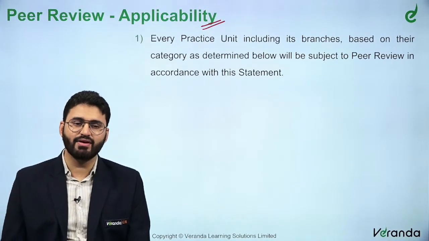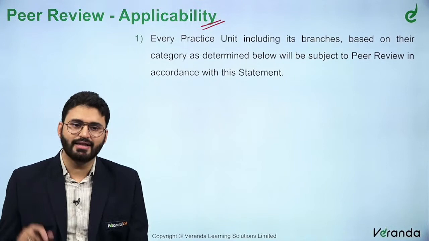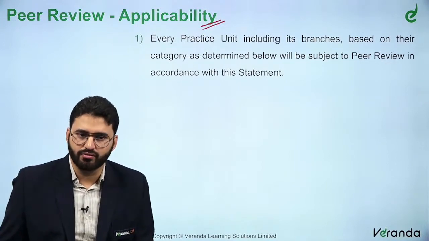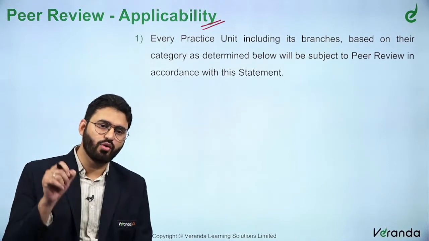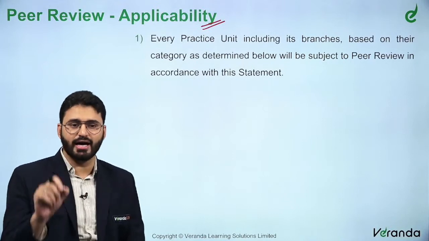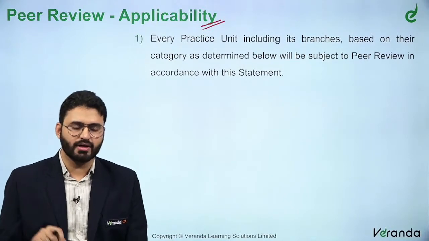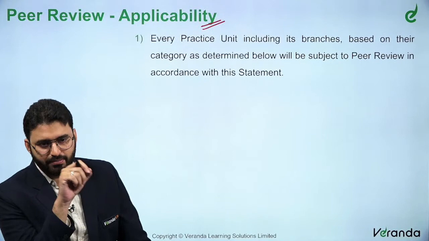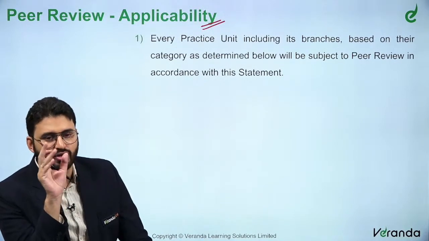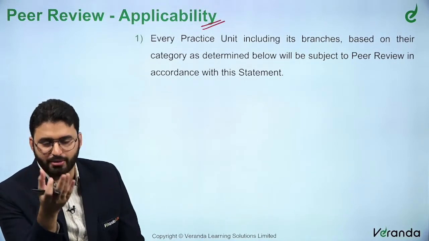ICAI will depute a chartered accountant, who is called the peer reviewer, and they will do a peer review on the audit that is being done by the practicing unit, by the CA firm. So basically there will be a lot of criteria.